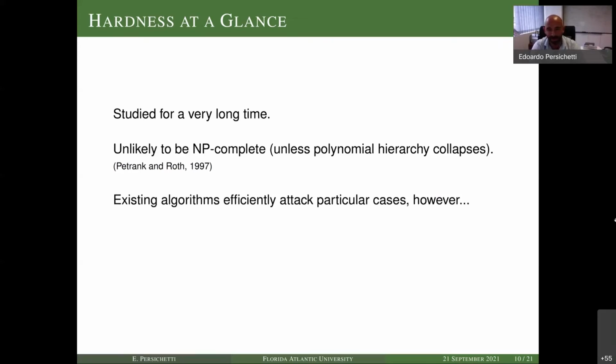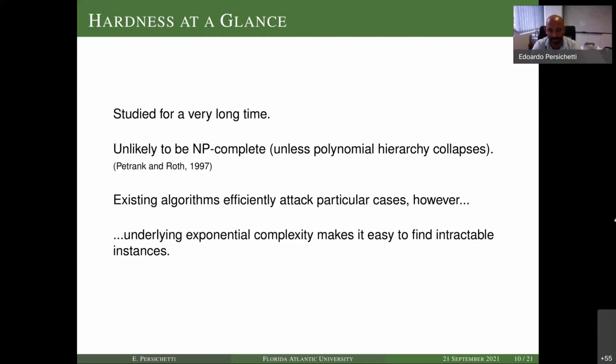And these algorithms are efficient in certain particular cases, corresponding to the codes having certain properties. I do not really have the time here to give an overview of the attacks, but what is to be kept in mind is that the complexity of all the different techniques is essentially exponential, and it's relatively easy to find intractable instances. For example, one could take weakly self-dual codes or codes with a large hull, or other particular types of codes. And in general, for the case of random codes, the complexity is high. So this is a good problem to use in cryptography.